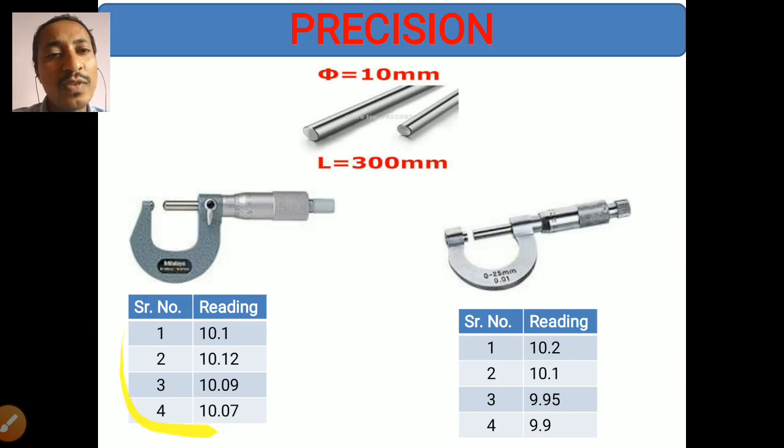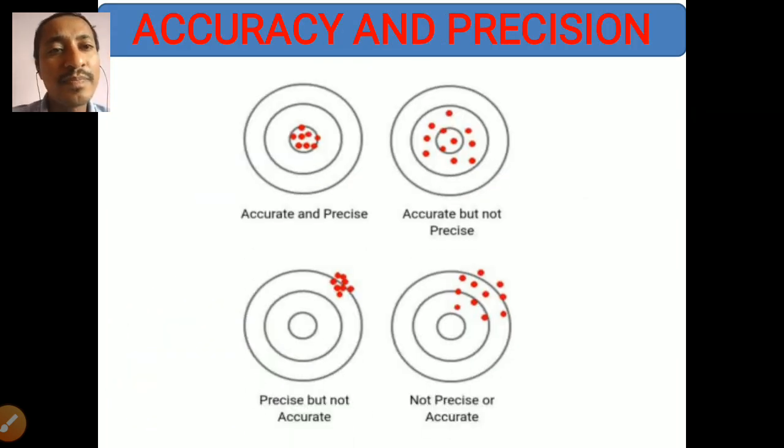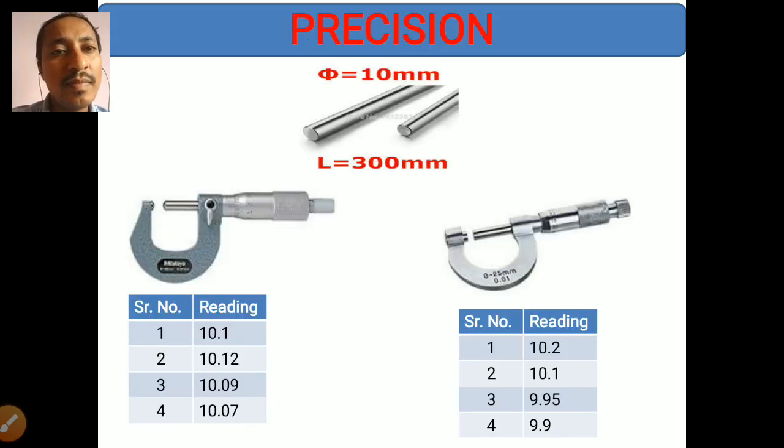The variation in dimensions is very small in the first micrometer as compared to the second micrometer. So the second micrometer is not precise, and the first micrometer is more precise.